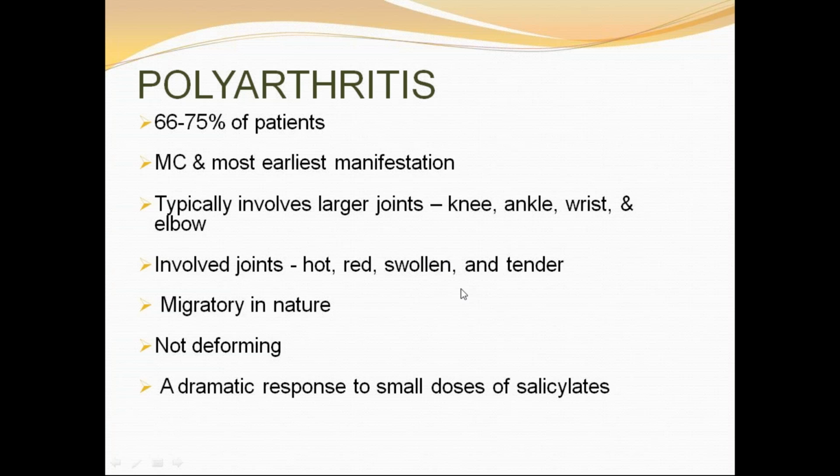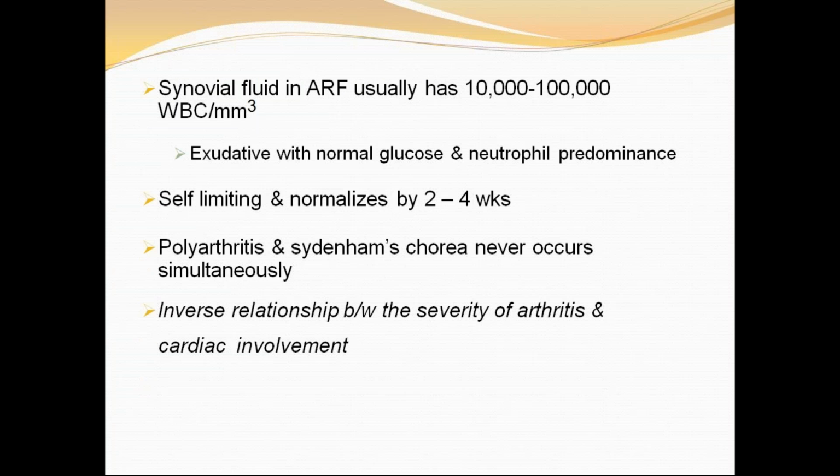And one more thing, it has a tremendous response to salicylates. That's why we withhold the treatment with salicylates to see this migratory nature of rheumatic fever. Usually, if there is no response to salicylates, we have to think of an alternative diagnosis apart from rheumatic fever. So what will we see when we aspirate? If we aspirate, what will you see in synovial fluid? Usually white blood cells of 10,000 to 1 lakh, predominance of neutrophils, a protein level of 4 gram per deciliter, and a normal glucose level.